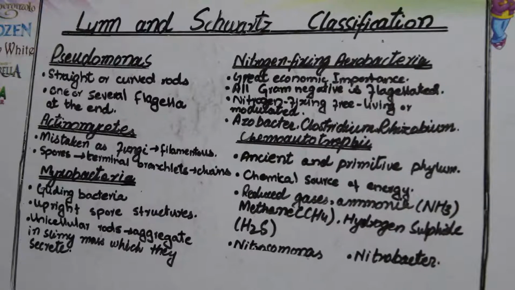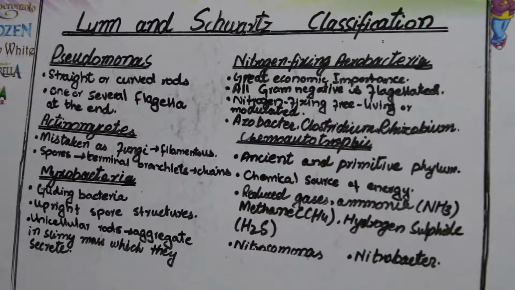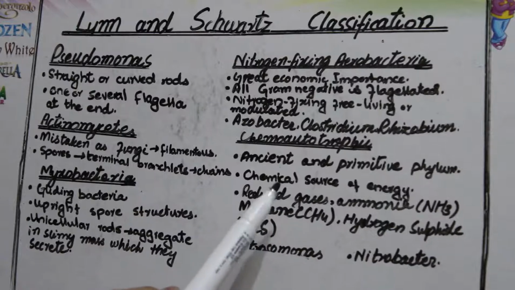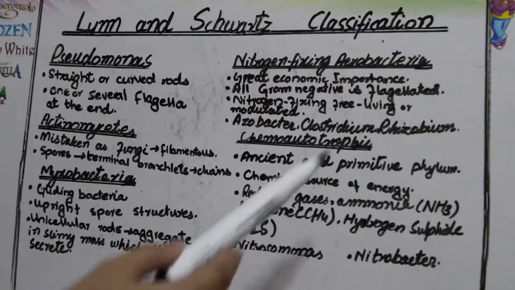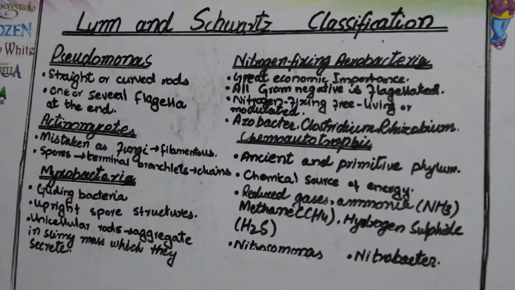The chemicals used as their source of energy are reduced gases. They may be ammonia, methane, and hydrogen sulfide as a source of sulfur. These are the chemicals they use for their energy needs and their autotrophic nature. The most common bacteria of this type are Nitrosomonas and Nitrobacter.